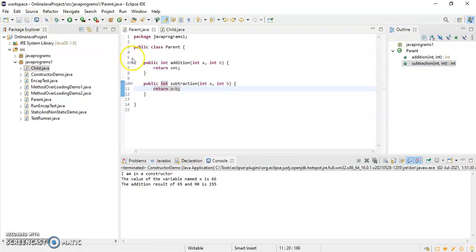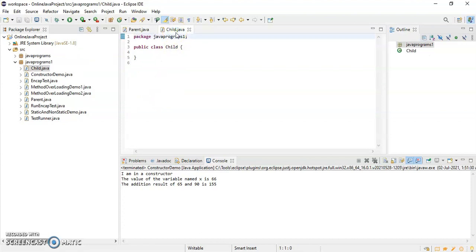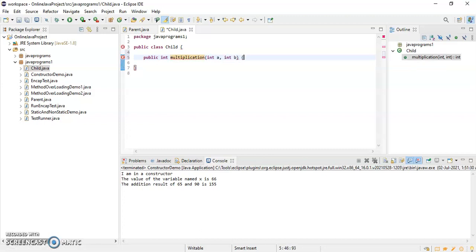So in the parent class I have created two methods, addition and subtraction, and both are returning an integer type variable. The return type is int. Now I'll go to the child class. Here I will create one more function, public int multiplication, and here also I am passing two parameters int a, int b, and you will write return a into b.